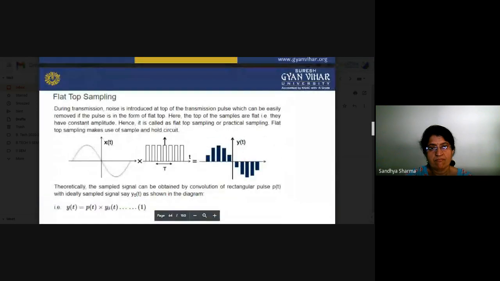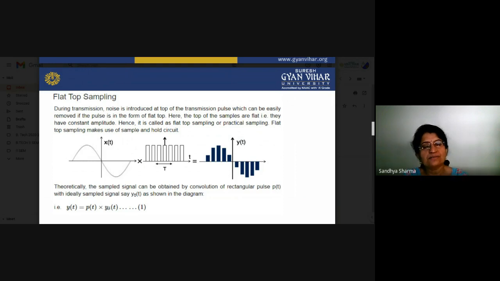Now we will again see the flat top sampling. During transmission, noise is introduced. Generally, noise is introduced at the top of the transmission pulse, which can be easily removed if the pulse is in the form of a flat top. So the top of the samples are flat. They have constant amplitude. Since the top is flat, this is called flat top sampling.